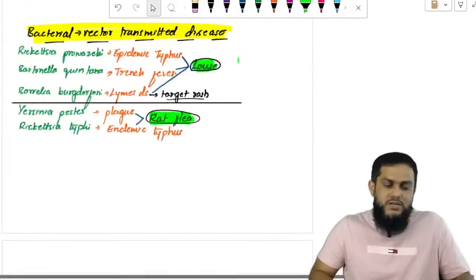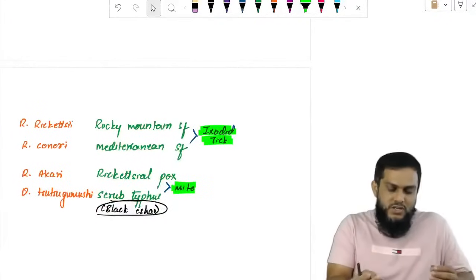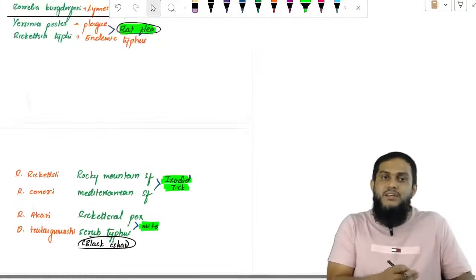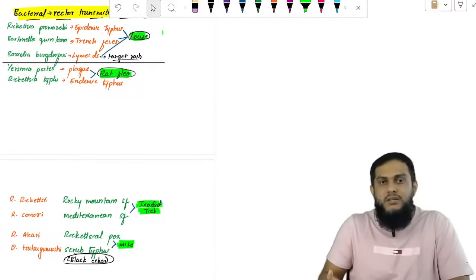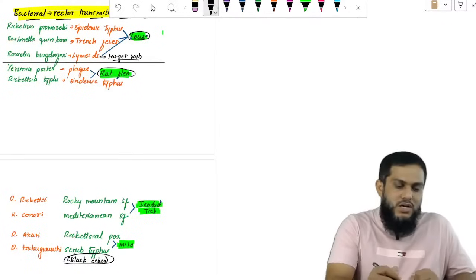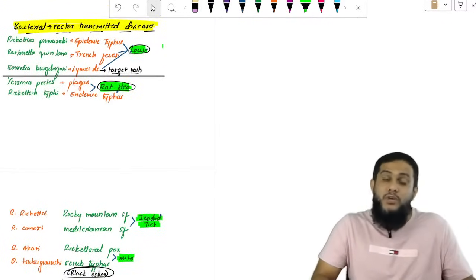For louse we have 3, for flea 2, for tick 2, and for mite 2 bacteria. Sir, for louse we have 3, but for the remaining we have 2 bacteria each. You have to remember. If you remember like this, you can answer the questions in the exam. The way you want, you can remember.